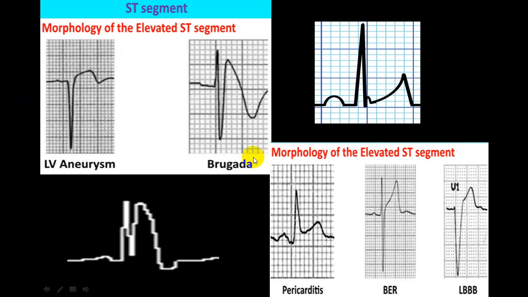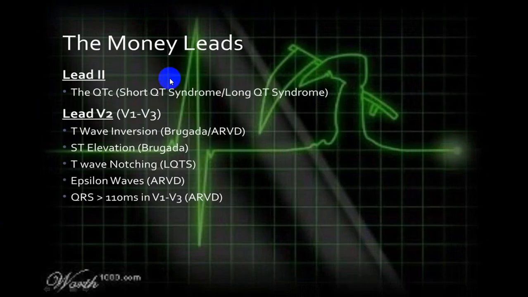Good number of times these are mistaken for STEMI and they are treated as STEMI and you get a complication of treatment which they don't require. So try to identify all these conditions. I've already mentioned some of the findings. So if you try to identify this, you will be able to pick up all those conditions. So always have a look. That's why we call them money leads.